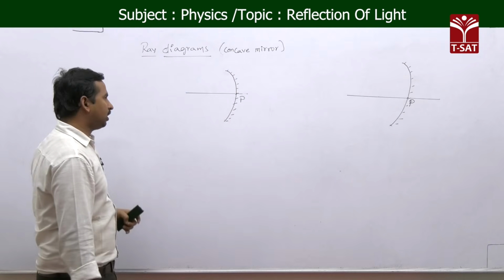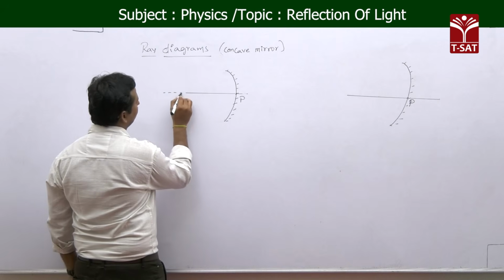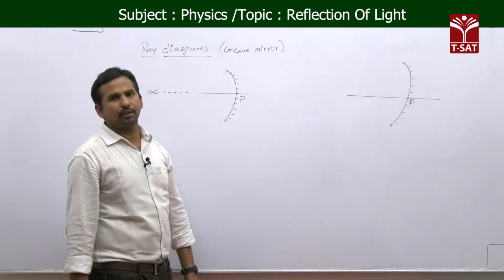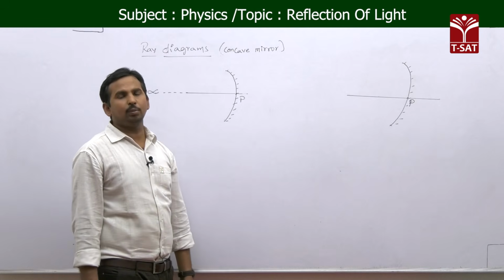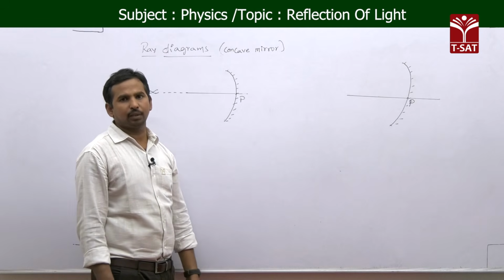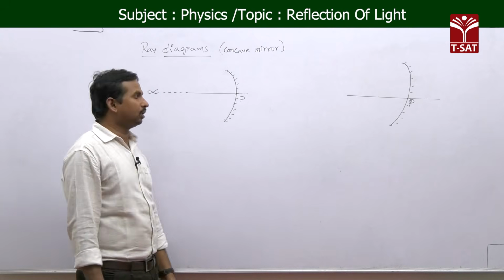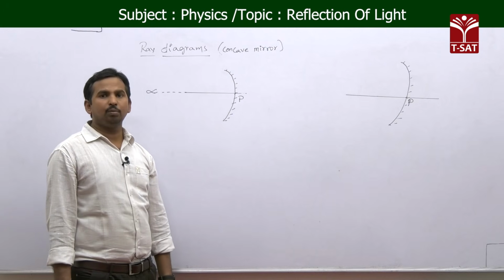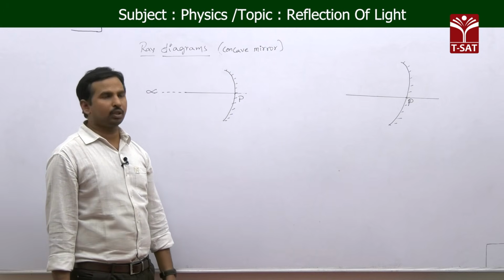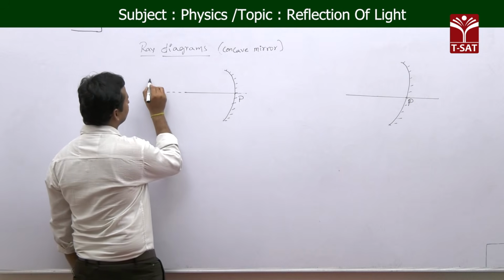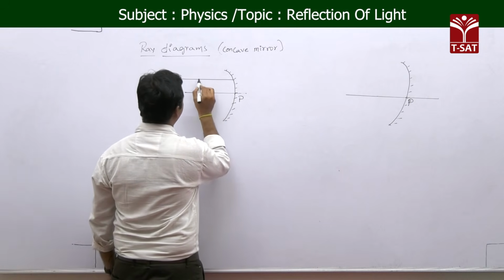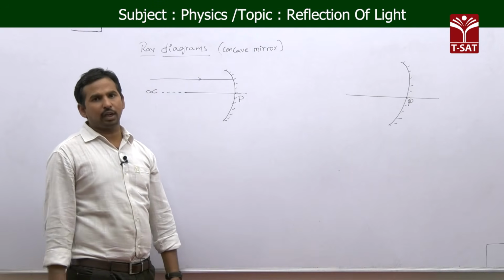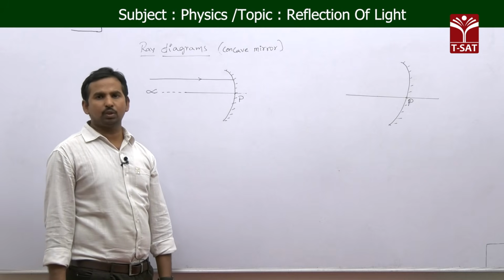Now we are taking an object at a far distance, which we assume is coming from infinity. So the object is placed at infinity. As the object is at infinity, we have to assume the light rays coming from the object are a parallel beam. Now we are taking a light ray coming from infinity, a parallel light ray. To draw these ray diagrams, we can take any two light rays that follow the rules for drawing ray diagrams.